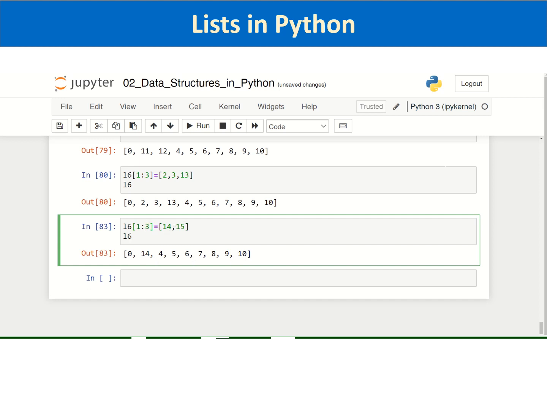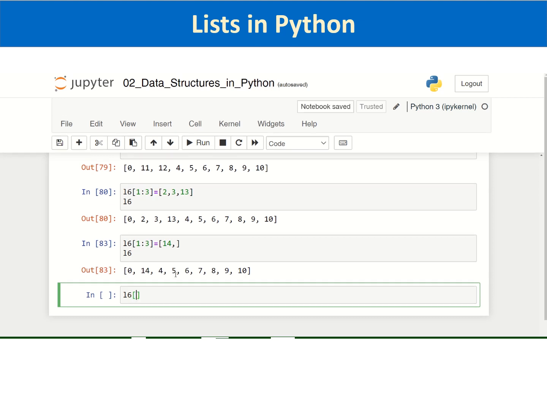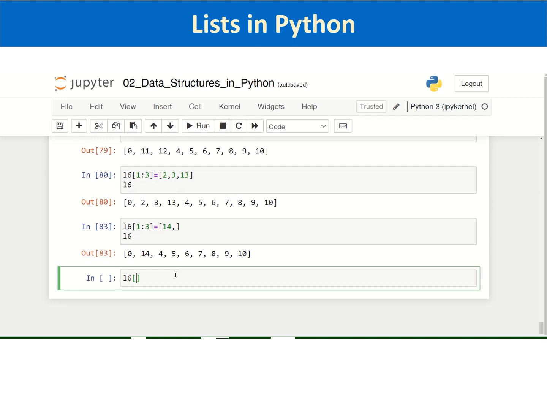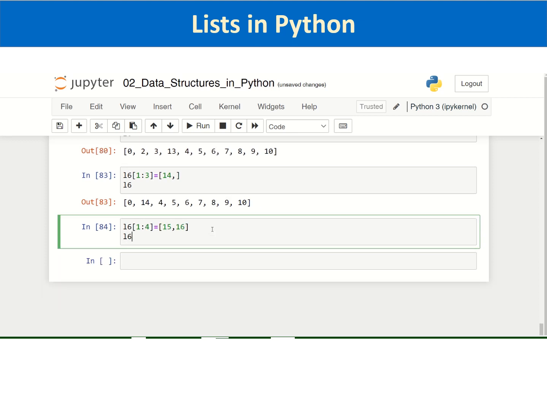So let's not do anything. So if I want to replace elements 1, 2 and 3, that is 3 elements, but I am passing 15, 16, only 2 elements, and then execute it and see what is the list.